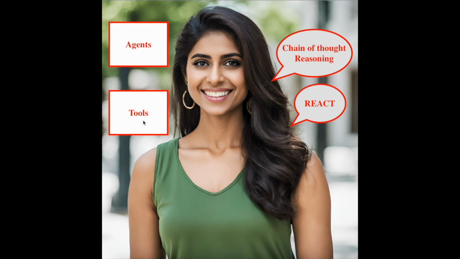Let us see what is chain of thought reasoning. Chain of thought reasoning refers to the AI's ability to break down complex problems into smaller, manageable steps and reason through them sequentially. This method allows the AI to handle more complicated queries and tasks effectively.